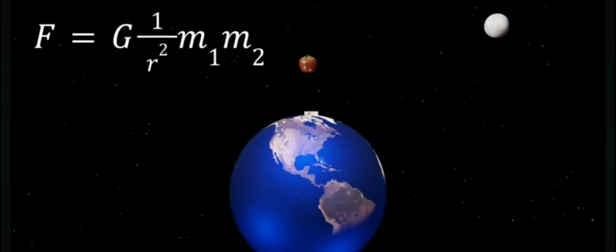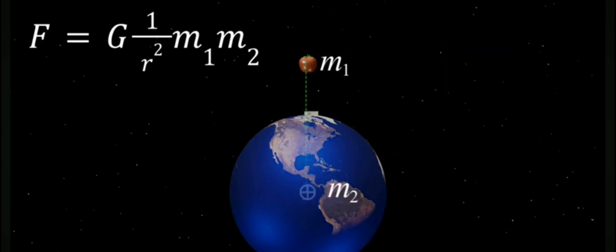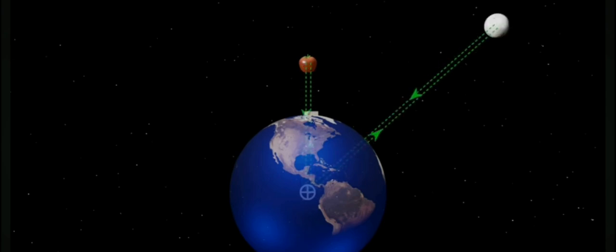According to the universal law of gravitation, all the objects in this universe attract each other. In this case, the Earth attracts the apple with a force value defined by this equation. The apple also attracts the Earth with the same force value. However, the Earth doesn't move to the apple because when you divide this force by the mass of the Earth, the acceleration value becomes negligible. The case is the same with every other object in the universe. It's somewhat impossible to believe, right? Are all the objects in the universe really attracting each other?